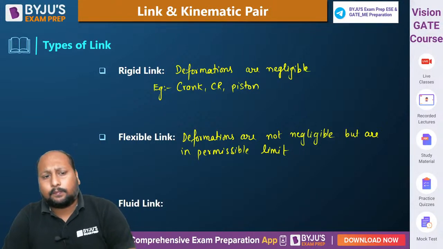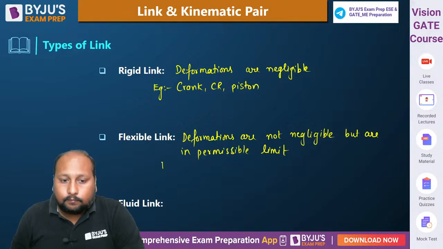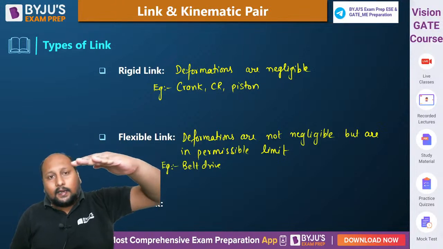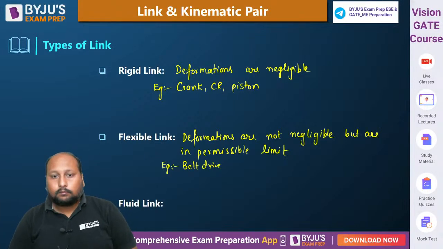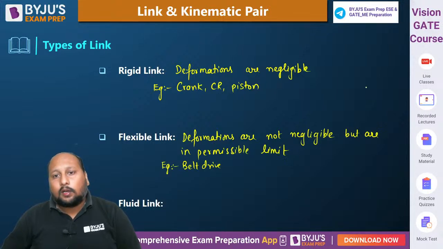Can you tell me some example of a flexible link? The best example of a flexible link is the belt drive. If you have seen a belt drive, there is one end of the belt that is a tight side in nature, and one end will have a slack side in nature. We have done the analysis of the belt transmission, or pulley transmission.